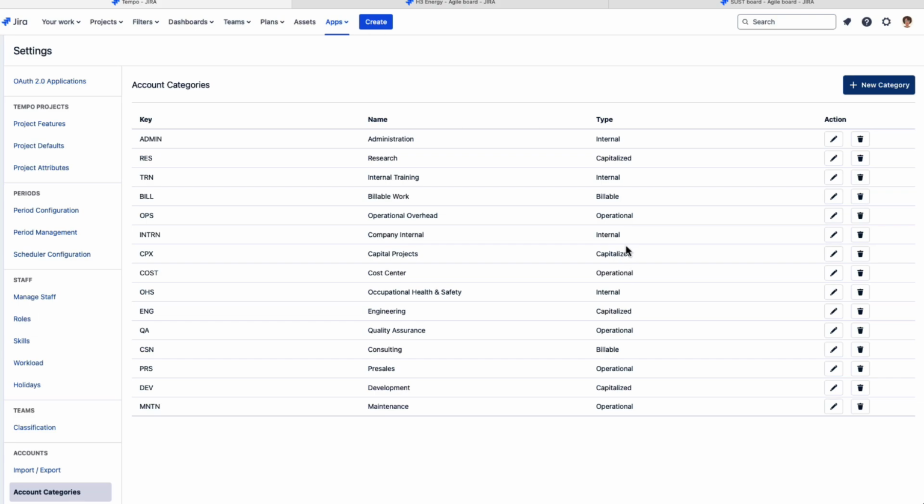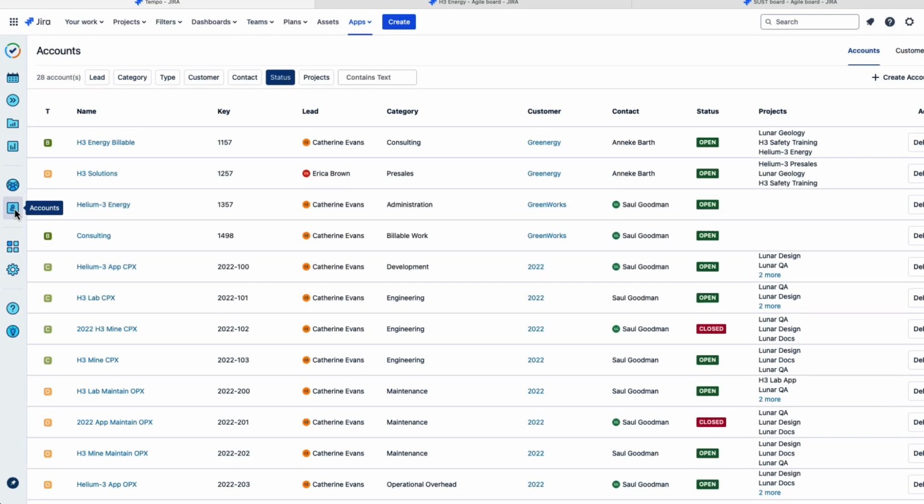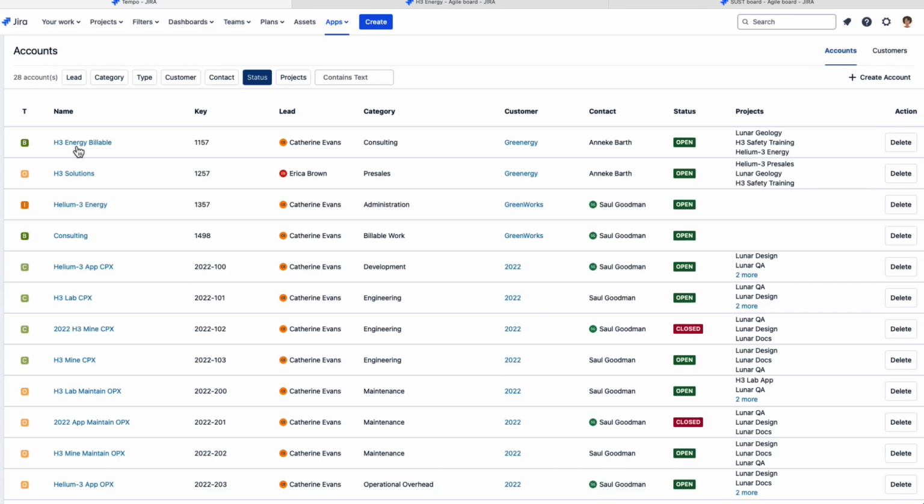So in our case, here are the two categories that we're using: the consulting category, which is for billable work, and the pre-sales category, which is for operational work. And these are both going to be related to the contract that we're working on. Let's go back to the accounts page. These are the two accounts that we're using here. This is the billable one, and this is the operational one.